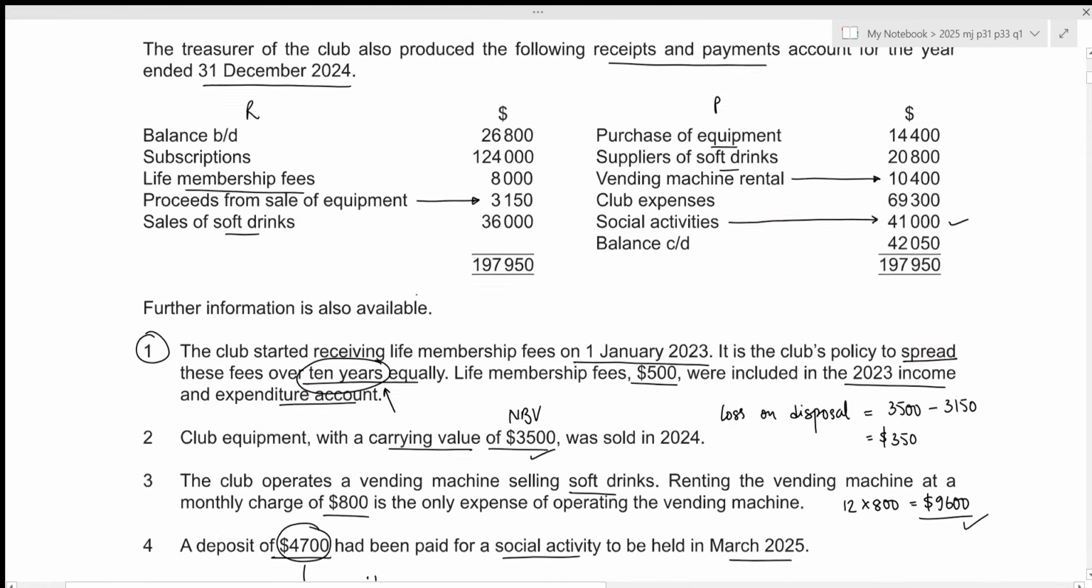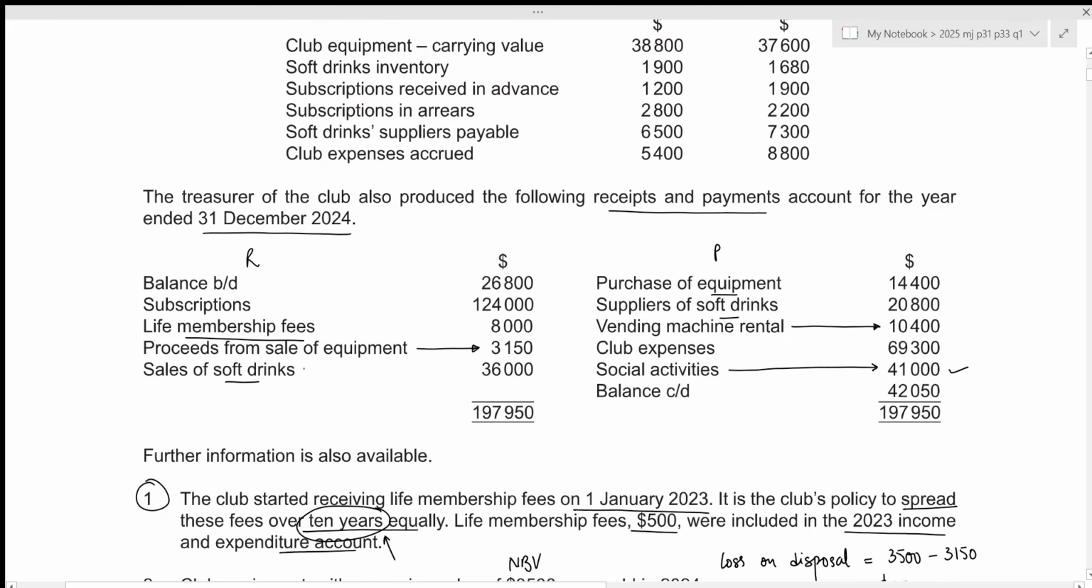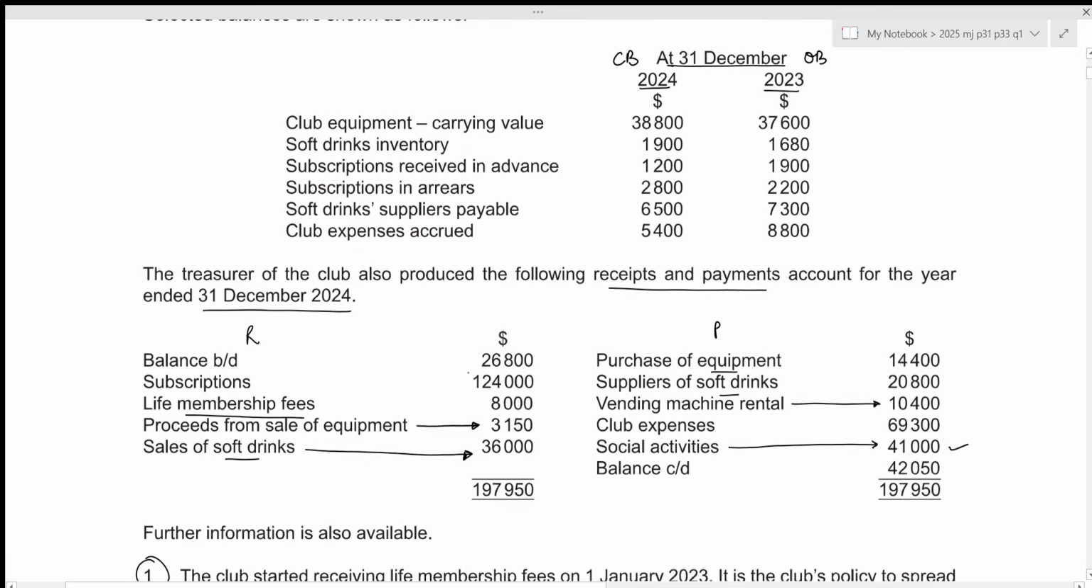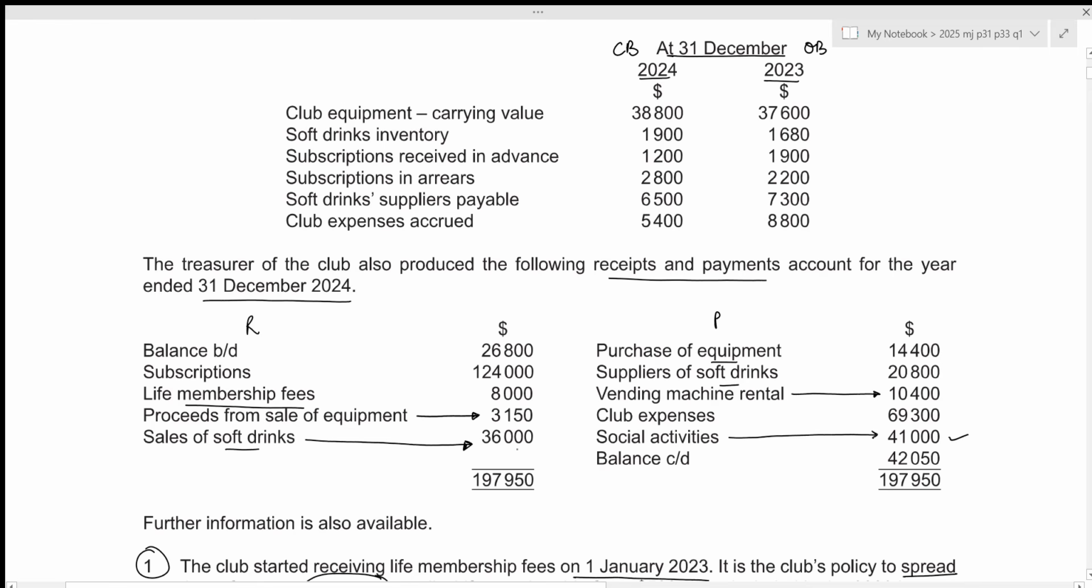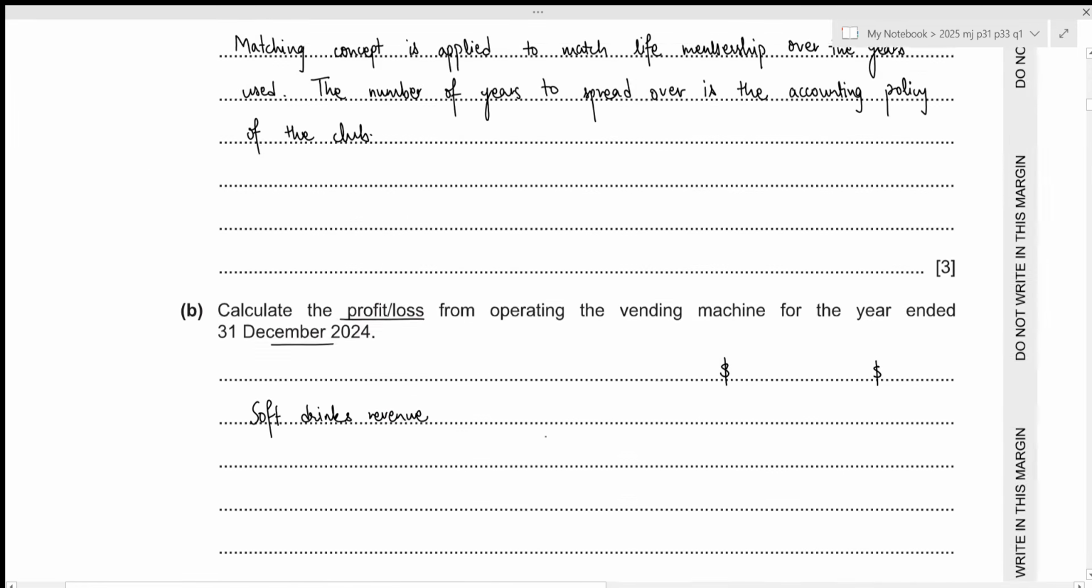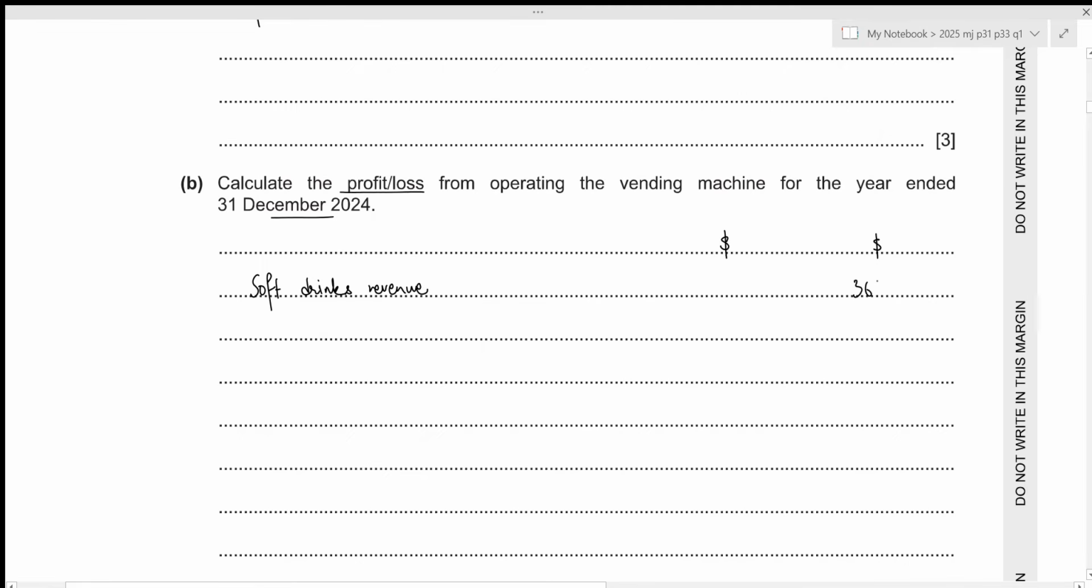Let's take a look above. We have been given sales of soft drinks right here, 36,000. That is our cash sales, and I don't think we have been given any information regarding credit sales. So we just need to include this 36,000 as part of our revenue for the year. After revenue, we include our cost of sales. So that will include the opening inventory, the purchases. We were not given any information regarding purchases, returns, or carriage inwards. So there will just be closing inventory.